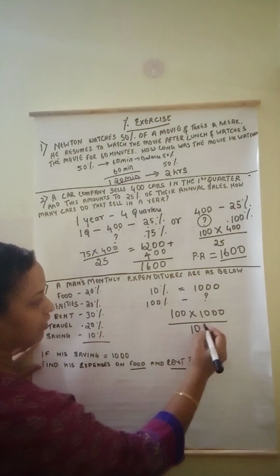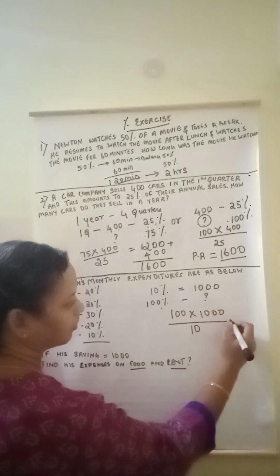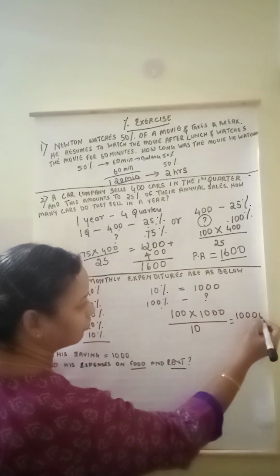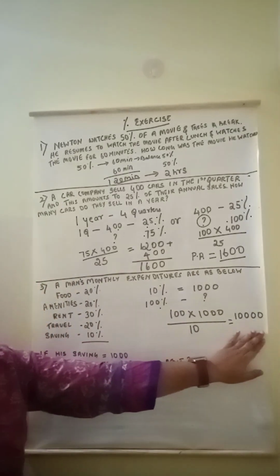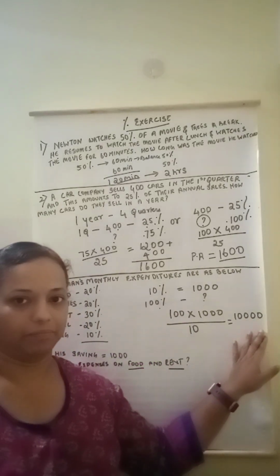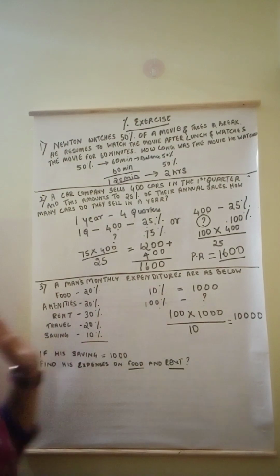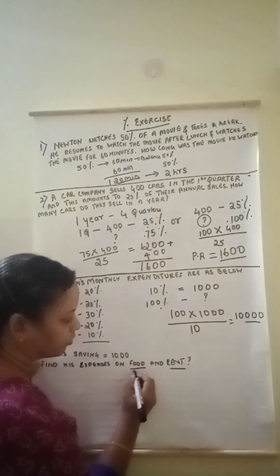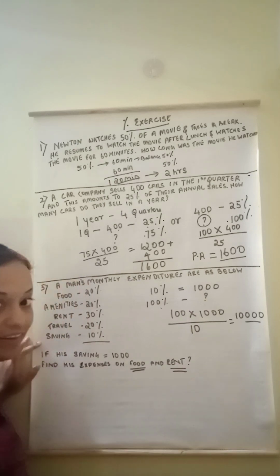So when you do this, how much do you get? 10,000 is his monthly income. Okay. But what they have asked to find, they have not asked you to find monthly income. They have asked you to find how much he spent on food and rent.